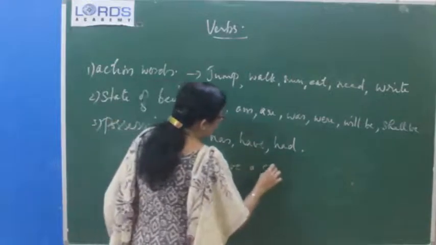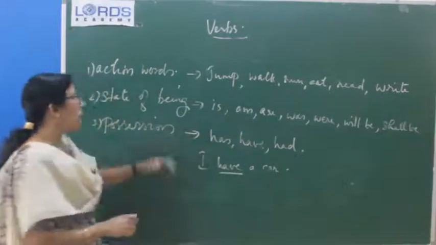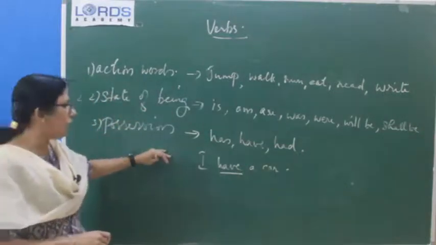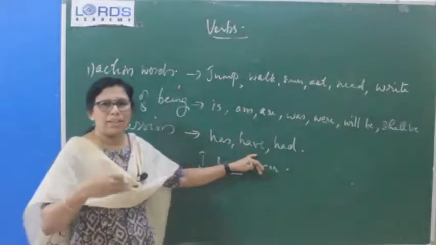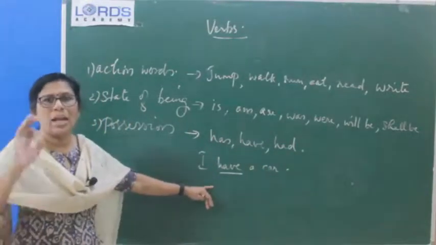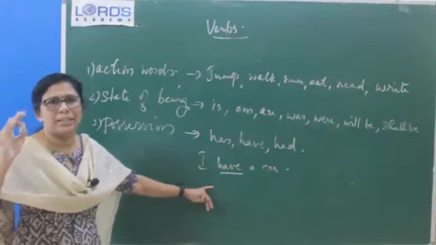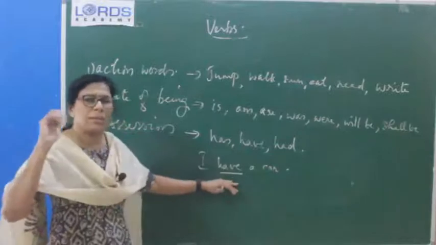I have a car. So here have is used as a main verb. Here also, same as state of being verbs, they can be used as main verbs and as helping verbs. But when they are used as main verbs, we will call them possession verbs, not helping verbs or any other term.